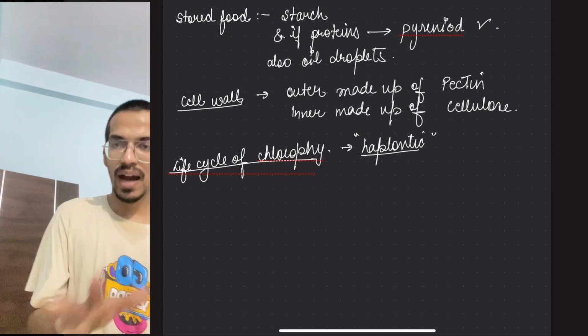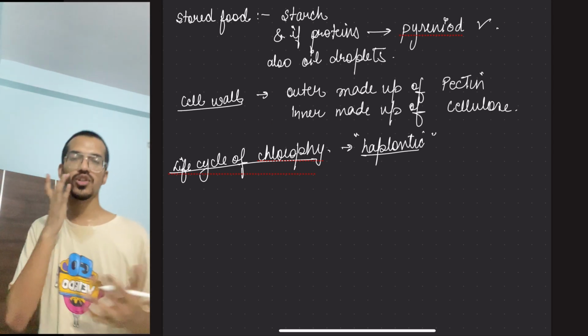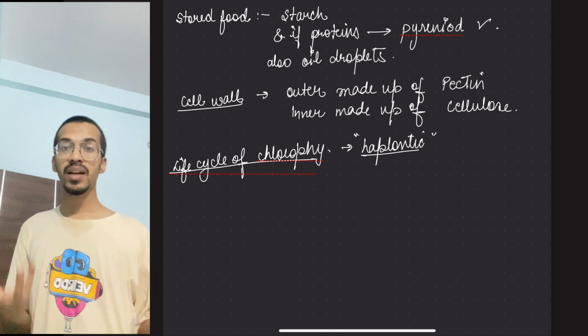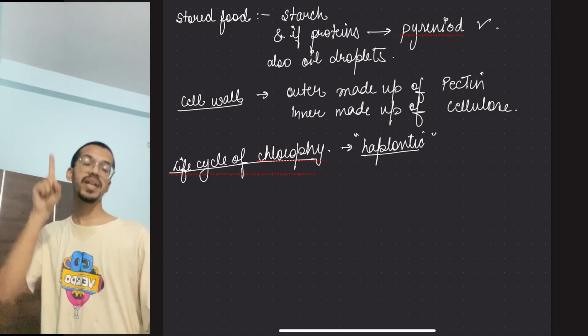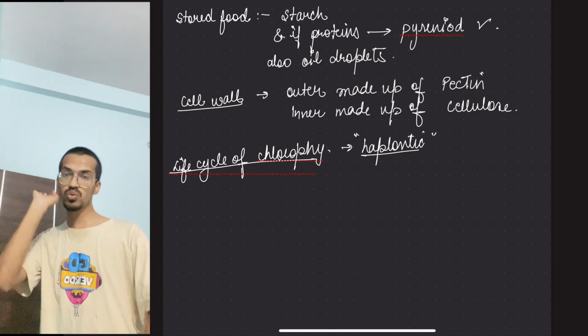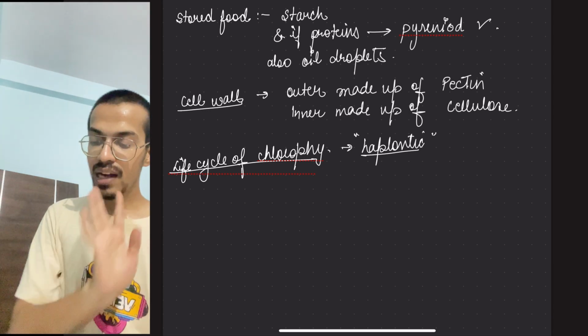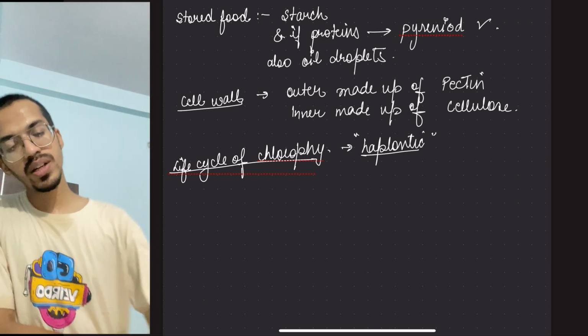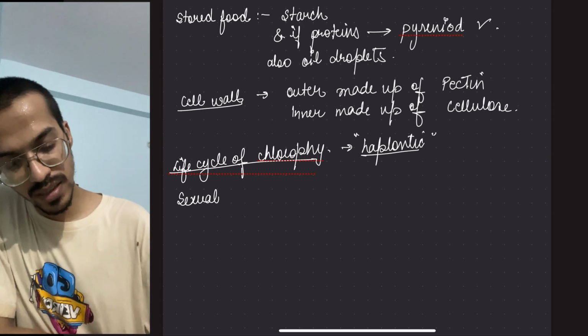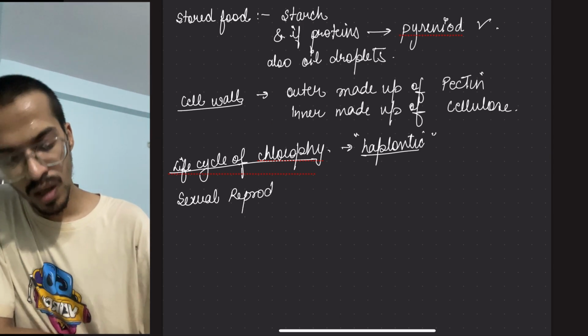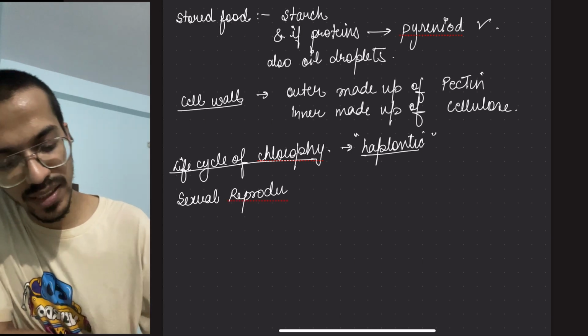Okay, and when they do sexual reproduction, they will make gametes. Those gametes could be, I told you that algae can make anisogametes, isogametes or oogametes. Okay, now here comes your sexual reproduction. So sexual reproduction we're going to be studying, or before sexual reproduction, let's just write reproduction.